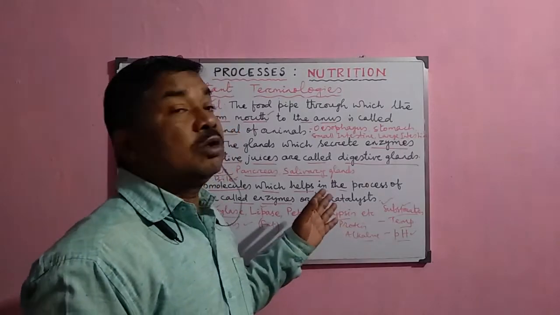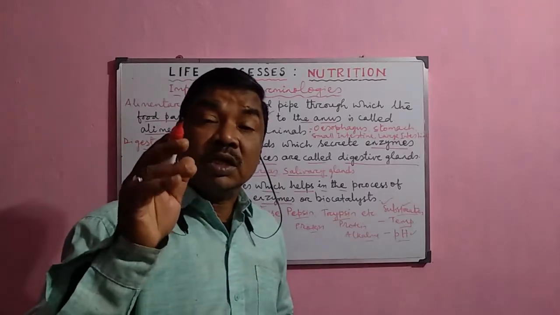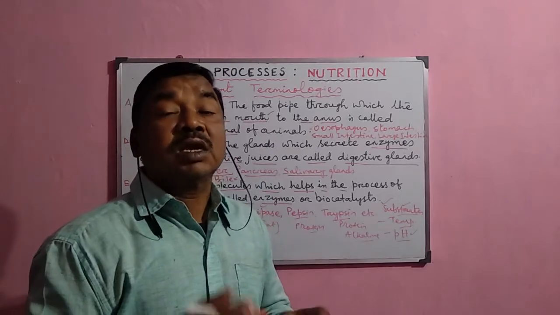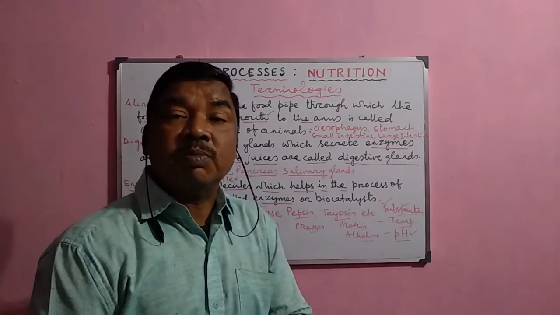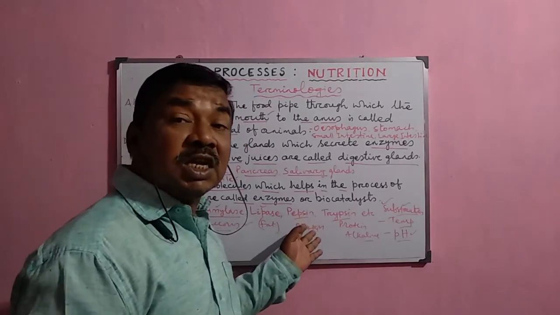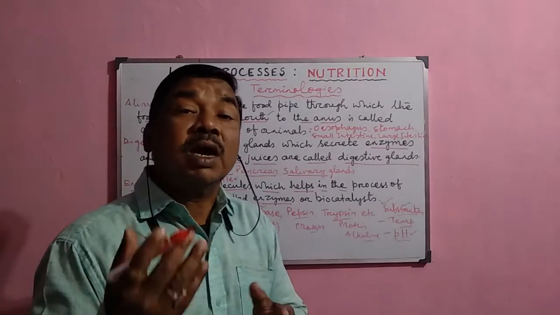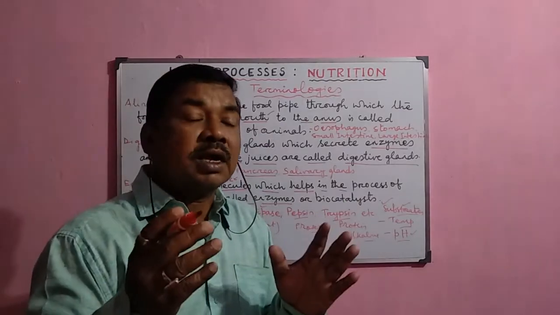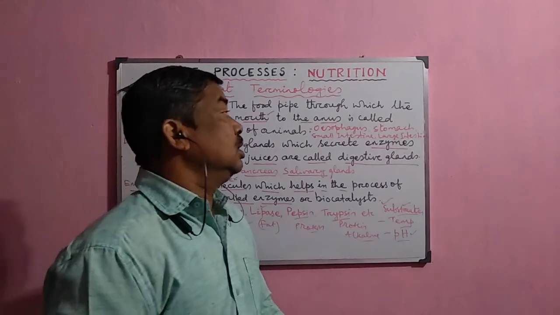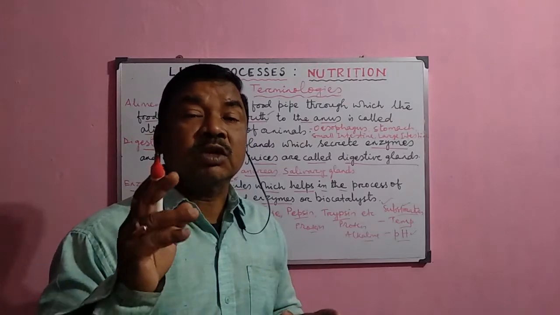In the stomach, in our body, the enzymes act only in the acidic medium because hydrochloric acid is there, and pepsin, renin, and gastric lipase act only in the acidic medium. Whereas the pancreatic enzymes like trypsin, chymotrypsin, pancreatic amylase, and pancreatic lipase act in the alkaline medium. So they are very much pH specific, and that is why they are very important for the process of digestion inside our body.